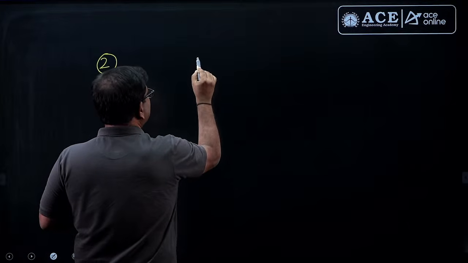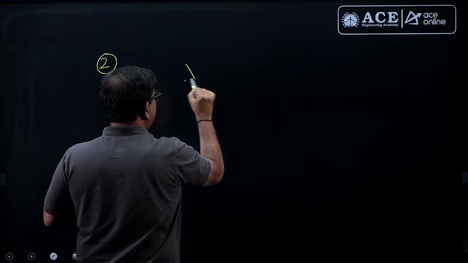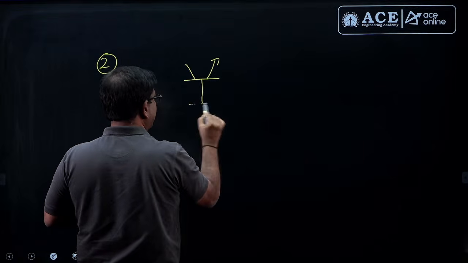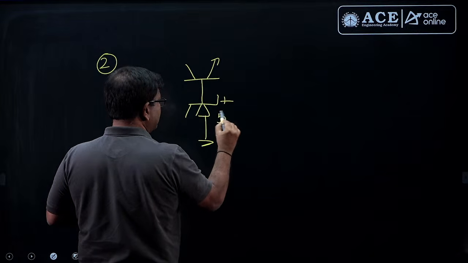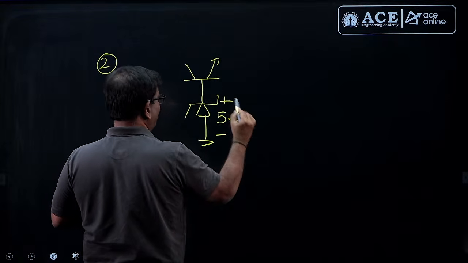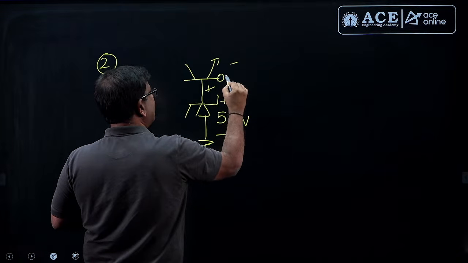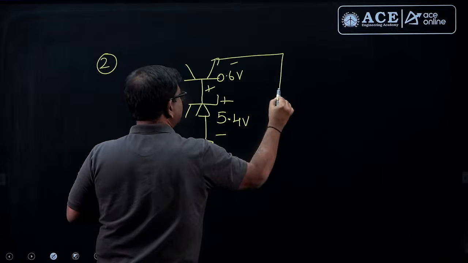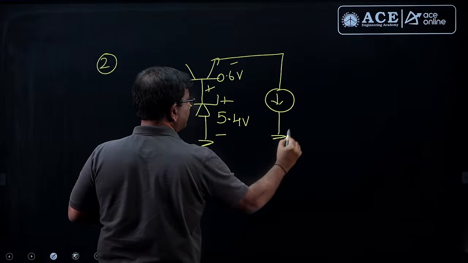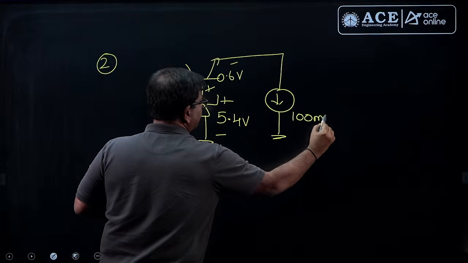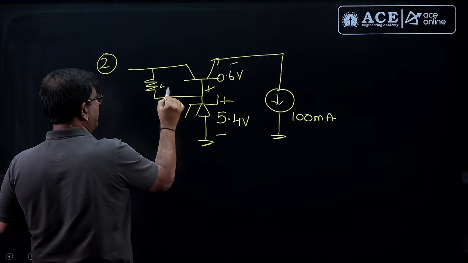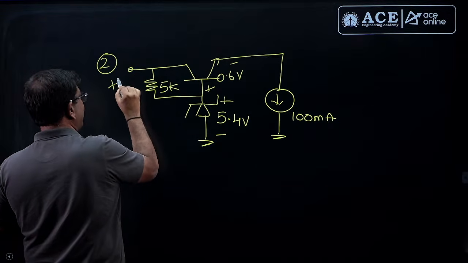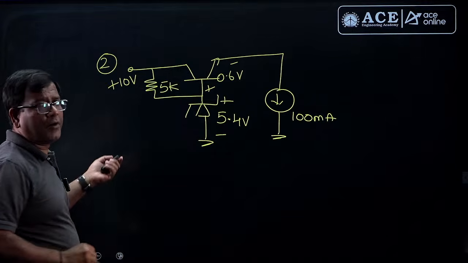Here a Zener diode is given, a regulator problem. If I remember, I was told the Zener voltage is 5.4 volt, the forward drop is 0.6 and there is a current source given 100 milli. The series resistance here is 5 kilo ohm and the supply voltage is 10. So, this is the problem given.